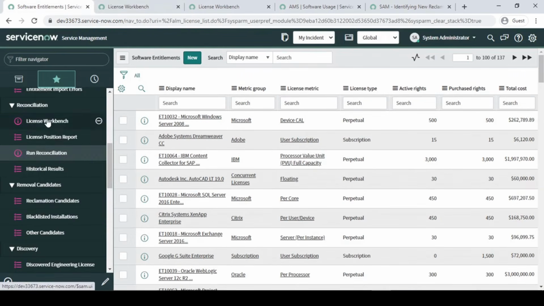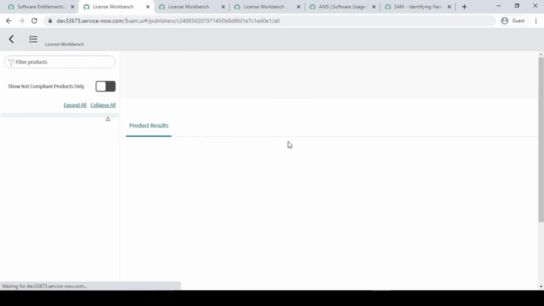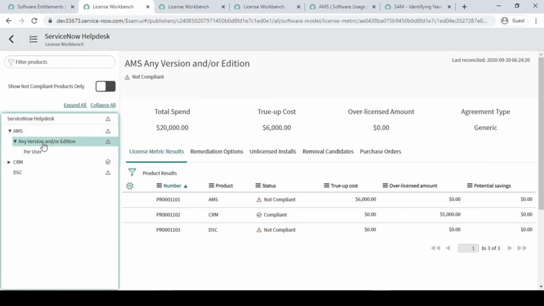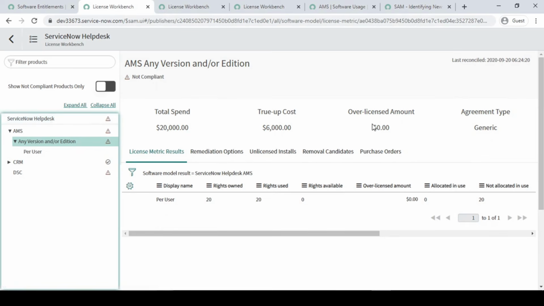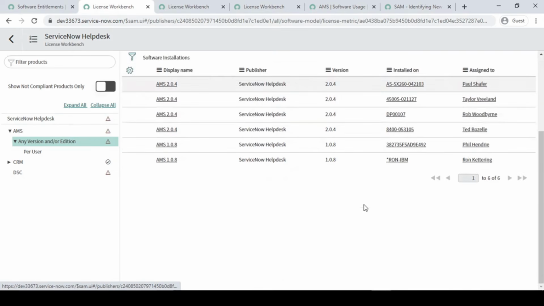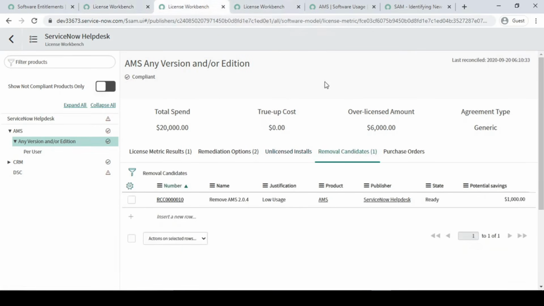And now again I'm going to do it over here. Fine, so here let's go to AMS. Right, so now this time it is not there, guys. Removable candidate we have already taken back, right? Removable unlicensed we have 6. Again we have taken back software, so again it came to unlicensed as the 6th one. I hope you guys are clear with this concept now, like what I'm trying to say.